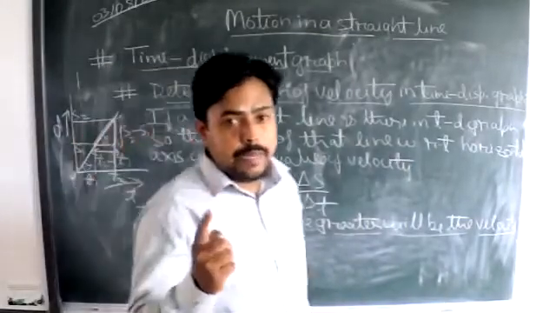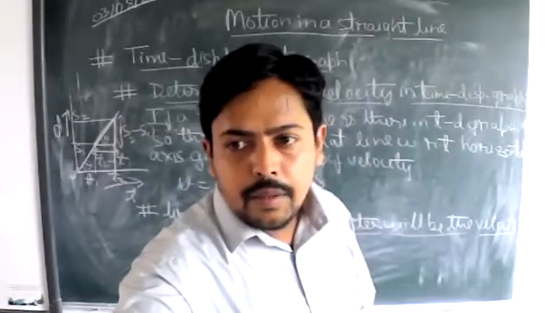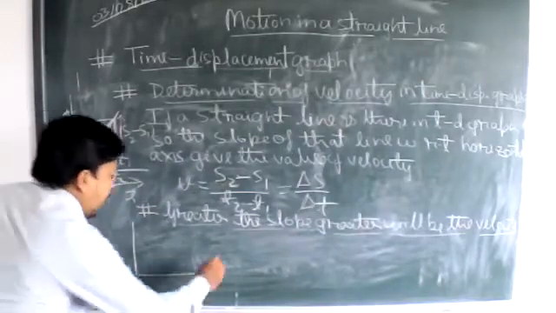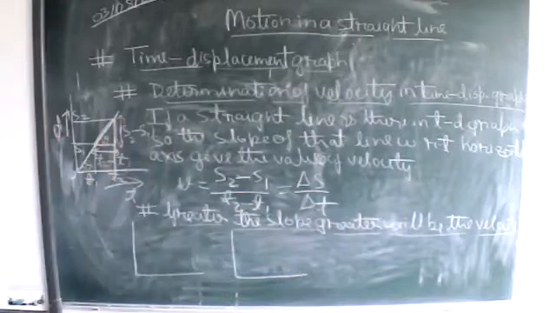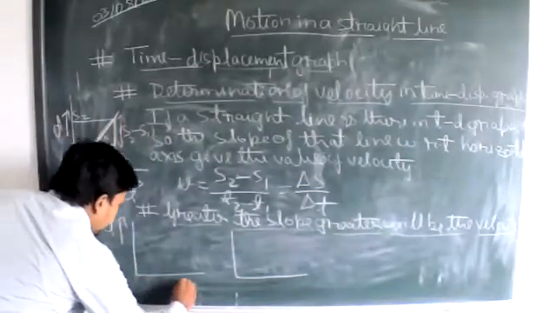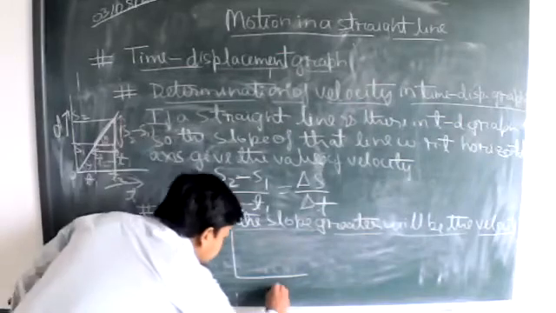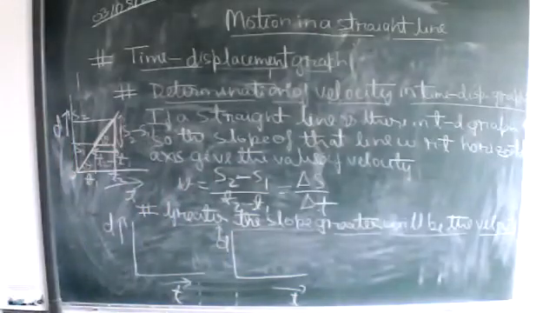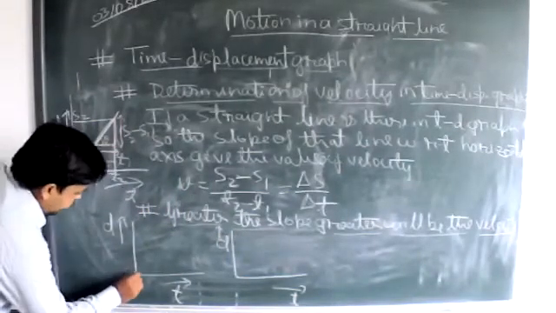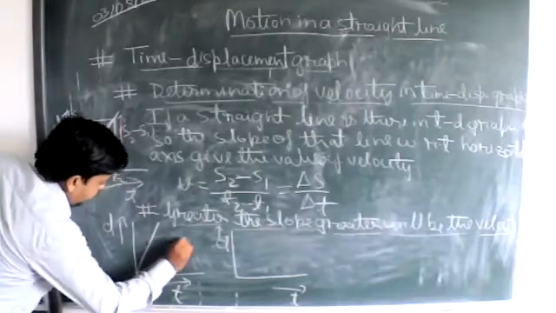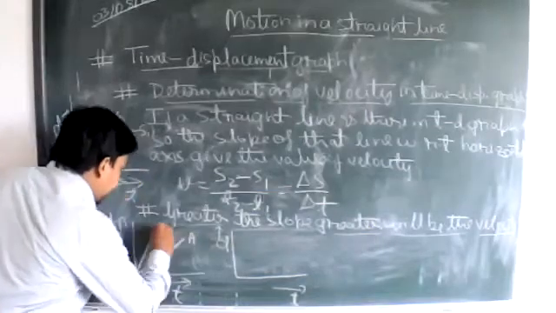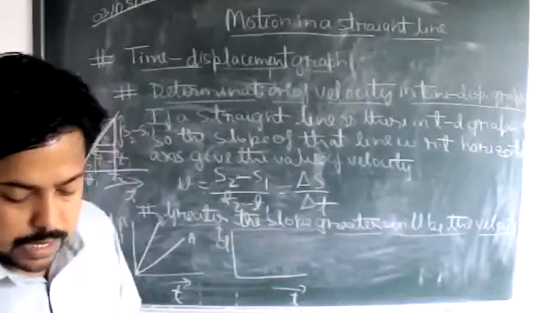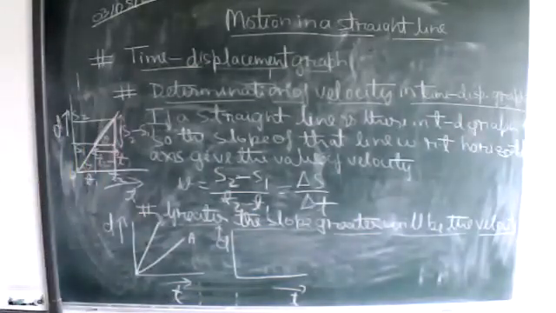If two types of graph have been given to you like this, and here is one graph like this. This is the same displacement time graph we are talking about. Okay, this is the time parameter and this is displacement. So here the graph shows the motion of two bodies. Let this body be A, let this body be B. Here is the motion of the two bodies. The velocity is increasing with a uniform, definite rate.